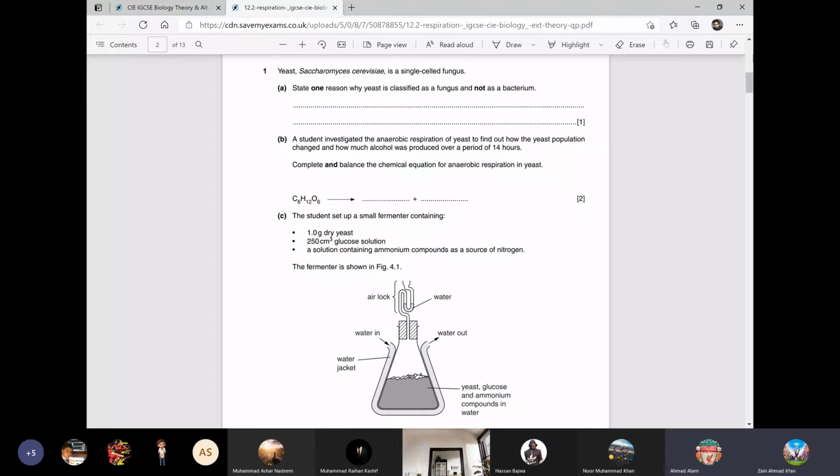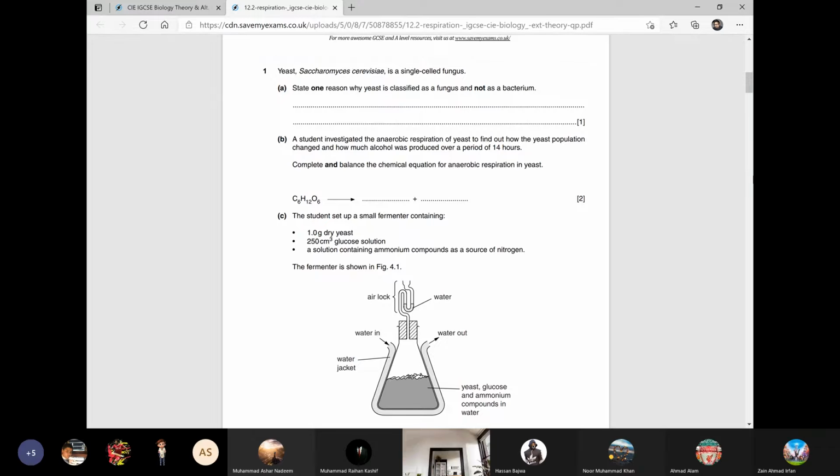Yes, sir. Because he asked about classification, right? We learned that in the first chapter. Bacteria do not have a nucleus, fungi have a nucleus, and yeast is the only fungus that is unicellular. Right, boys?